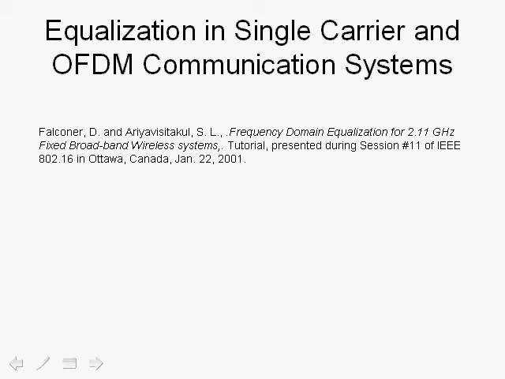Later on we'll show that, due to the fact that OFDM uses the FFT and the OFDM symbol is cyclic in nature, we can use the cyclic prefix in order to combat inter-symbol interference, and we will use frequency domain equalization. But it's very important to go over where multipath comes about and how to combat it using adaptive filters in general. And then we'll move into the idea of using cyclic prefix and frequency domain equalization.